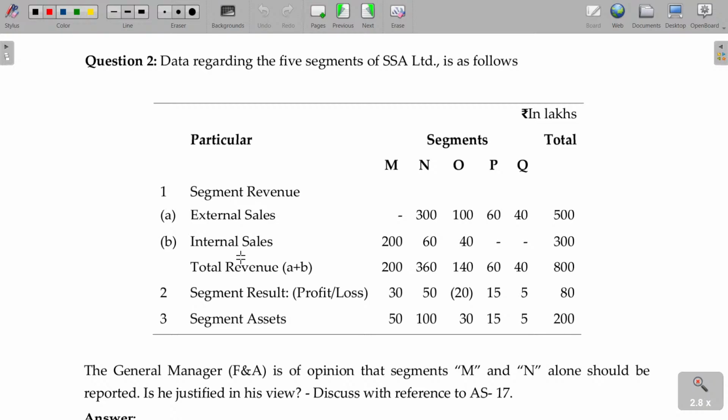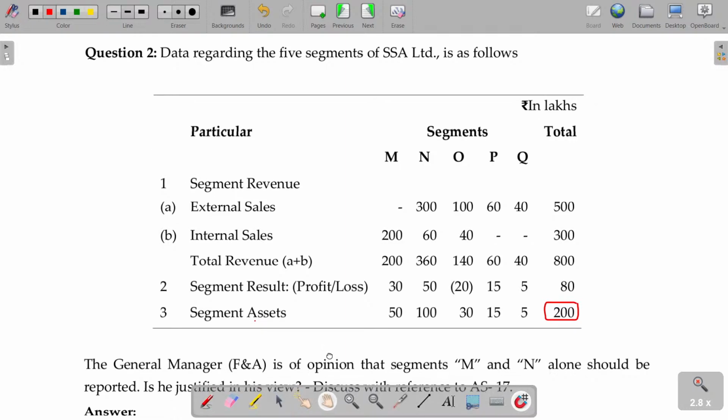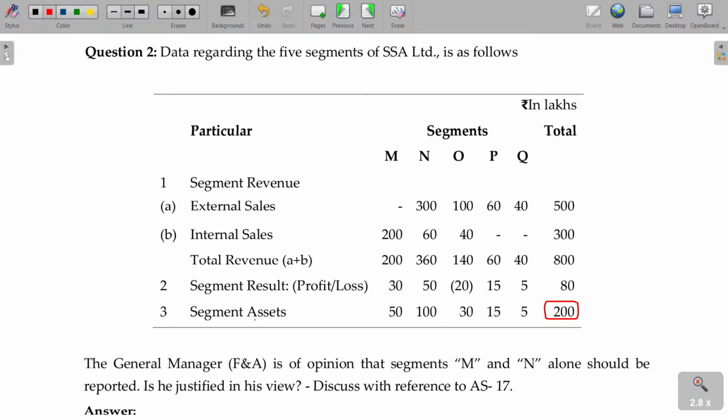Now segment result, segment asset 200. Now what is the question? General manager F&A is of opinion that segments M and N alone should be reported. Is he justified in his view?